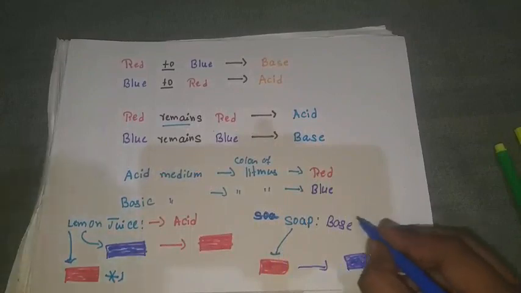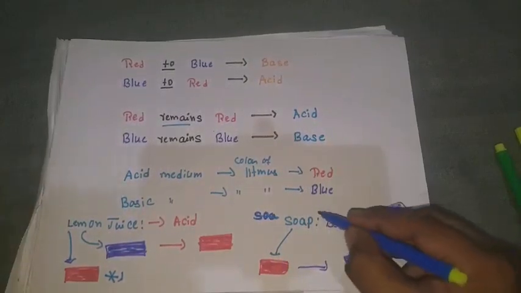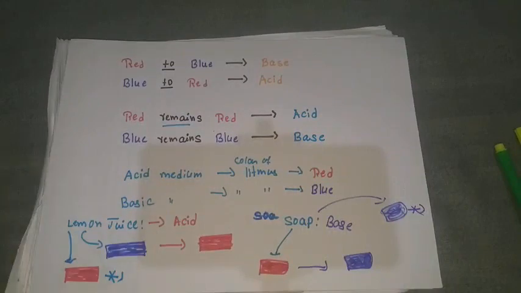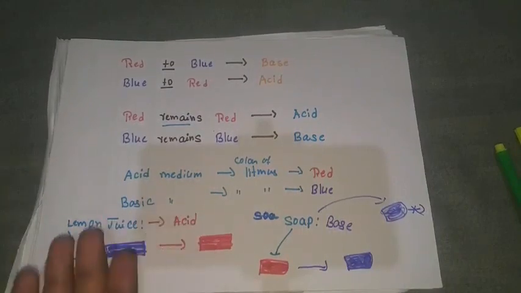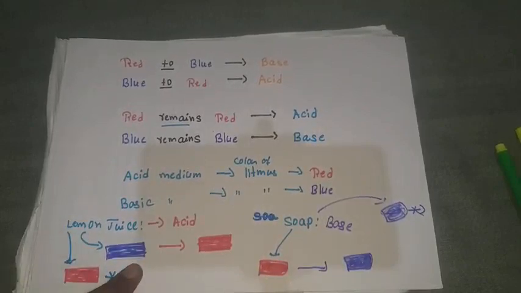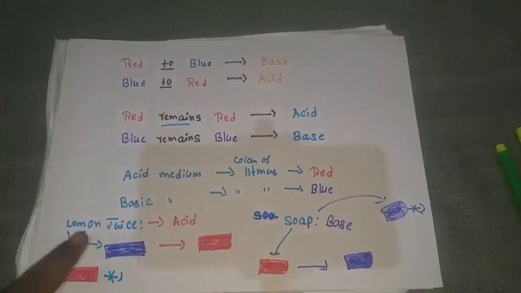If you add this soap to the blue litmus paper, what happens? Its color is not going to change, because the color of litmus paper in basic medium is blue only. When you add soap to the red litmus paper, it changes to blue. Observing this blue color, we confirm the soap is a base. When you add lemon juice to blue litmus paper, it changes to red. By observing this red color, we confirm the lemon juice is an acid.